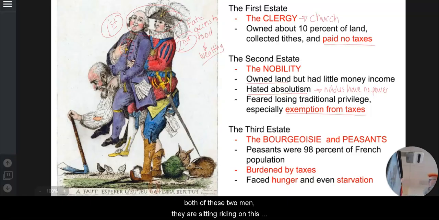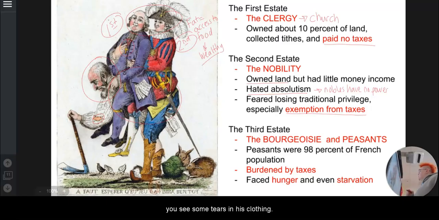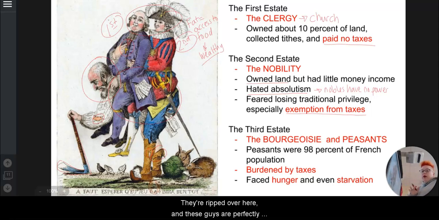Okay. Now, both of these two men, they are riding on this third guy up in here. And when you see what he's kind of looking like, you see some tears in his clothing. He's leaning on this plow in order to keep his weight up. His boots are falling down. They're ripped over here. And these guys are perfectly fine. Okay. So this man right here, he represents the third estate.